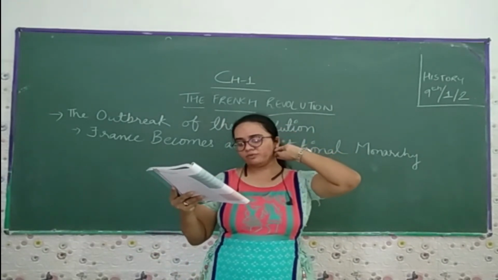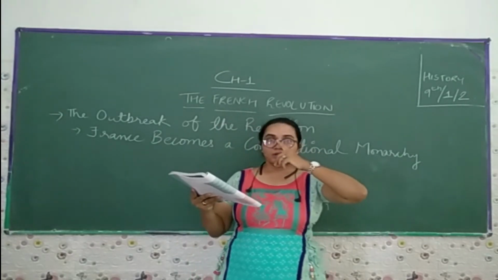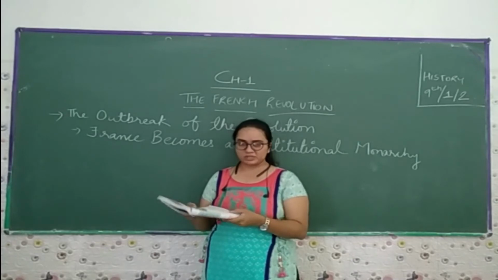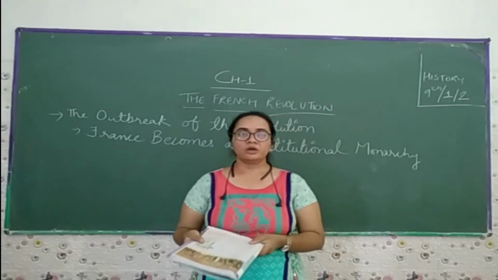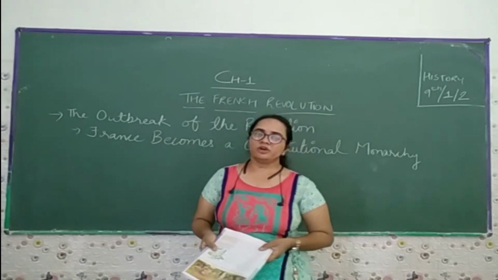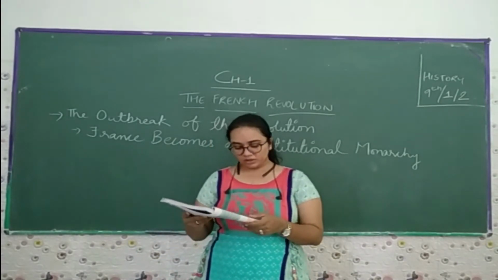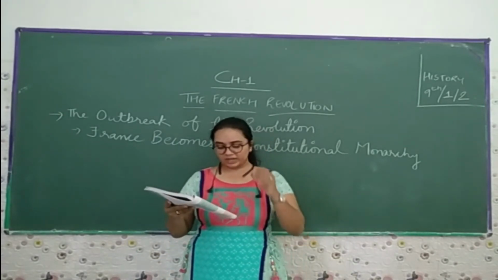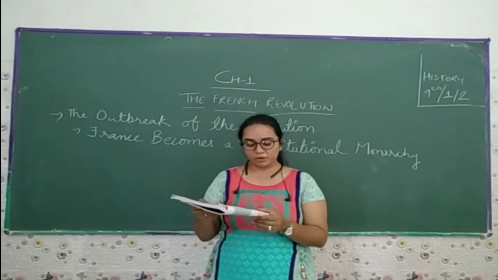Faced with the power of the revolting subjects, Louis XVI finally accepted the recognition of the National Assembly and accepted the principle that his power would from now on be checked by the Constitution. Now they made the changes in the Constitution so that whatever work is done by the king is now checked by the constitutional people.